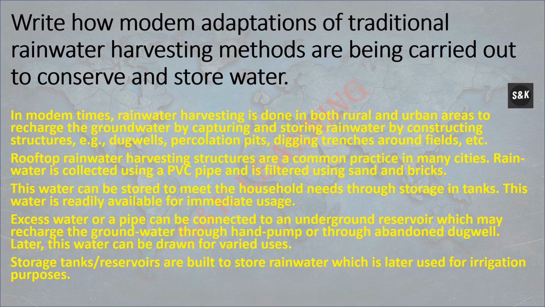Rooftop rainwater harvesting structures are a common practice in many cities. Rainwater is collected using a PVC pipe and is filtered using sand and brick. This water can be stored to meet household needs through storage in a tank. This water is readily available for immediate usage. Excess water through a pipe can be connected to the underground reservoir, which may recharge the groundwater through a hand pump or through an abandoned dug well. Later this water can be drawn for various uses.